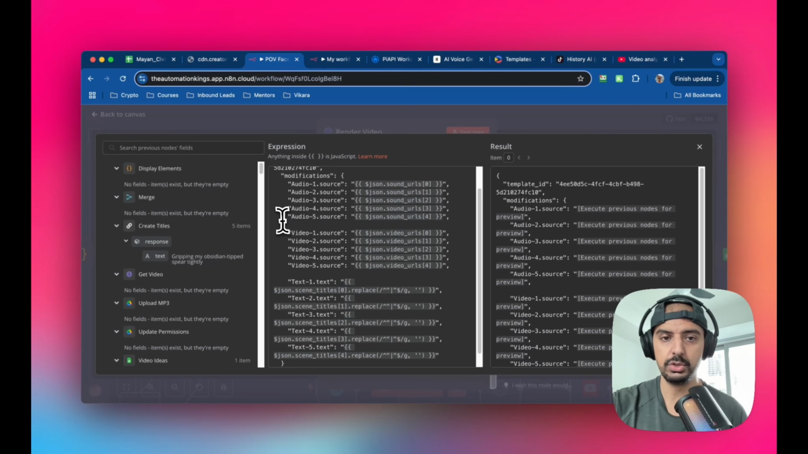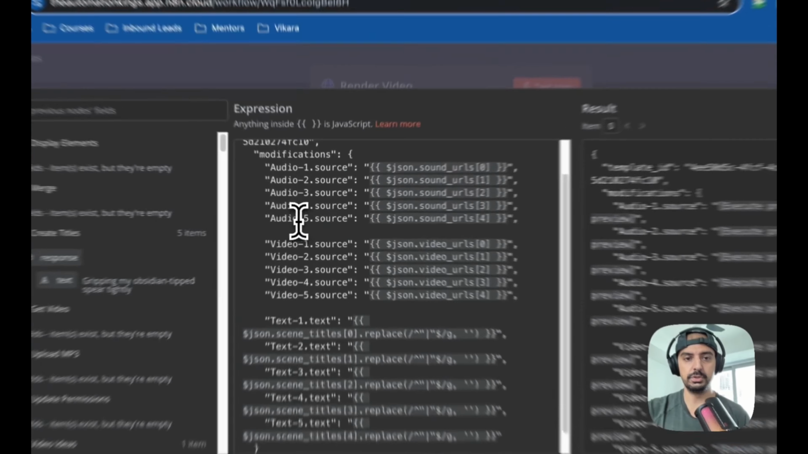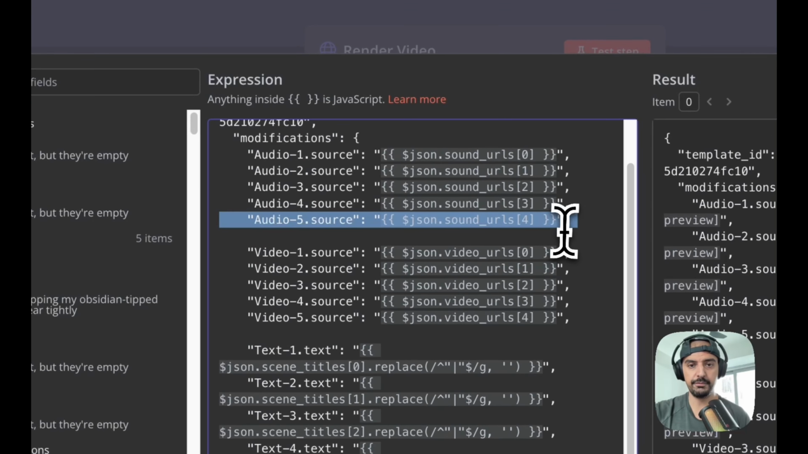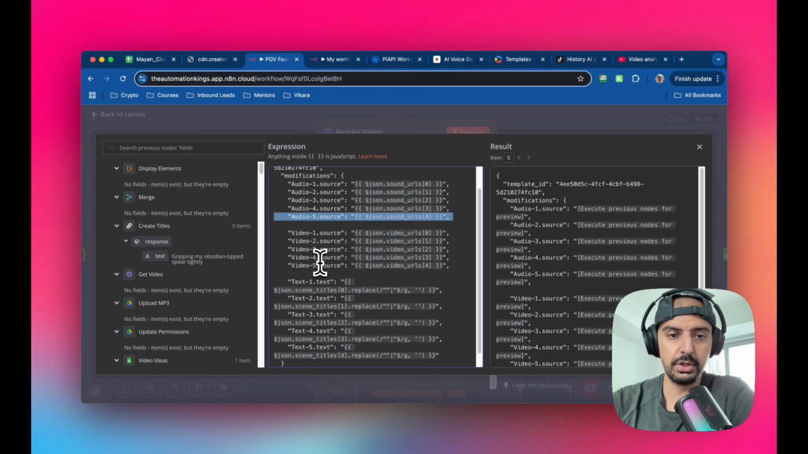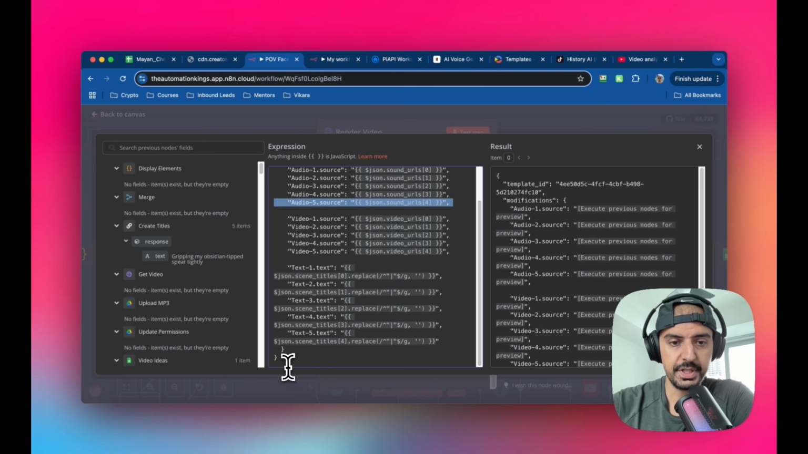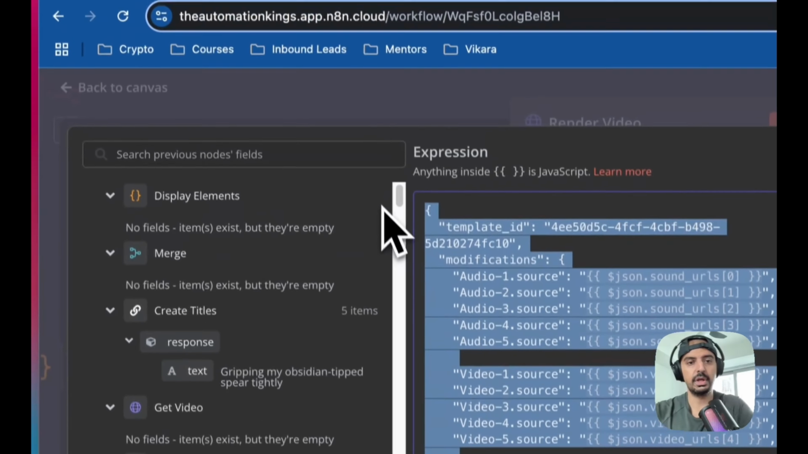If you wanted 10, you just copy this variable here, and you just paste it, and then change the audio to 6. The same for video, the same for text. Okay, so I'm going to copy this and paste it into the build.